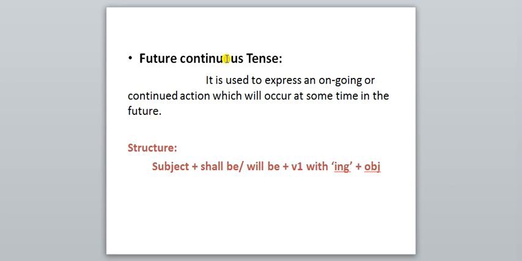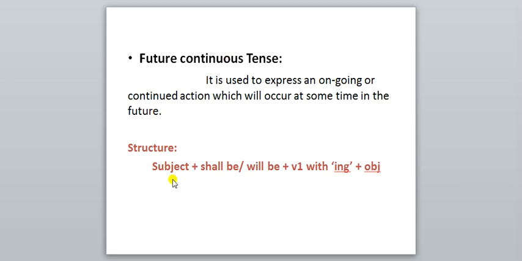Now, in present continuous tense, what was our sentence? I am studying. To study is the present tense verb, ing is added. I am studying. In past continuous tense: I was studying. And in future continuous tense, what will be there? I will be studying.